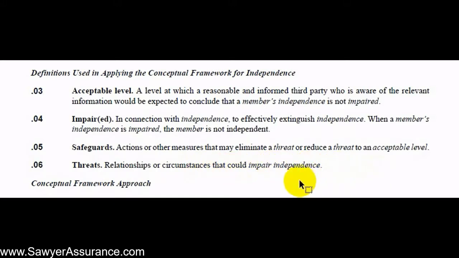So in performing our analysis of whether or not we're independent, we first take a look at some threats. What looks like it could impair our independence. And so then we try to see, well, are there safeguards that we could put in place that would prevent us from being impaired even though we have that threat? And after that, we gain an understanding of whether our threat to independence is now down to an acceptable level after we've employed those safeguards. And if it turns out that we can't put together safeguards to eliminate that threat, then we're impaired and we're not allowed to issue a report on the engagement. So let's go take a look at what are some threats that might impair our independence.